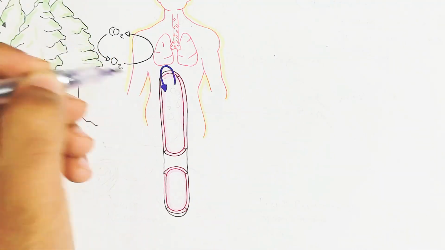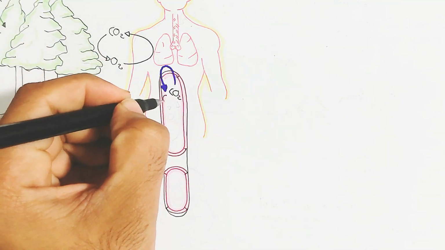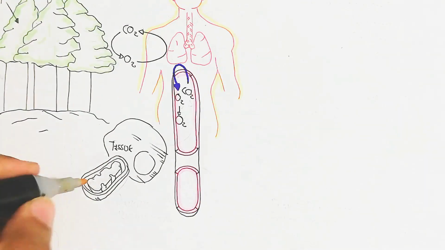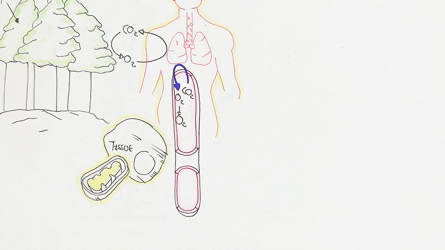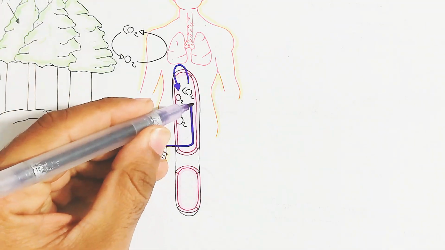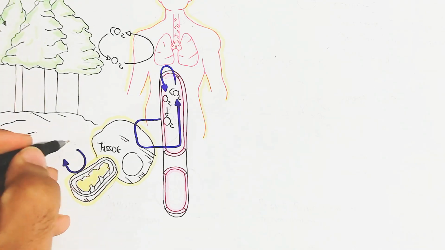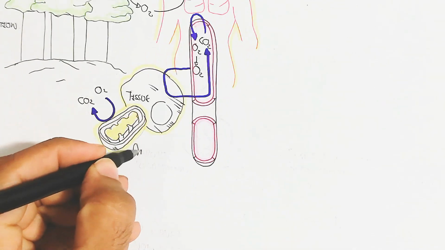After this decrease of oxygen, the carbon dioxide will increase and acidosis can occur, and in this way the tissue will not consume too much oxygen.